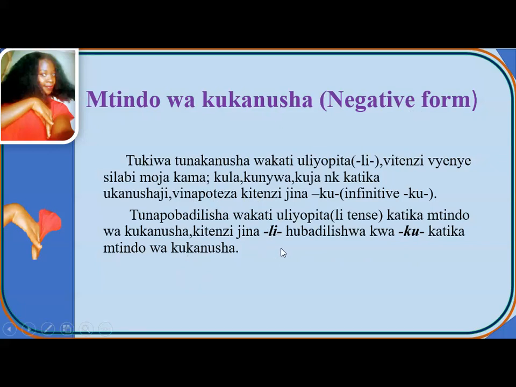Tunapobadilisha wakati uliopita, when we are changing past simple tense into negative form, kitenzi jina li hubadilishwa kwa ku katika mtindo wa kukanusha. So when we are changing sentences into negative form in past tense, we use ku as a negative tense marker.